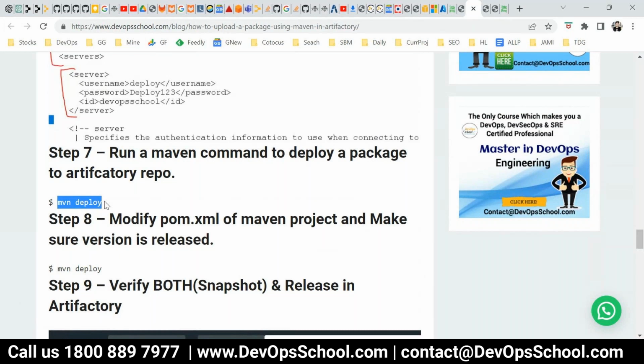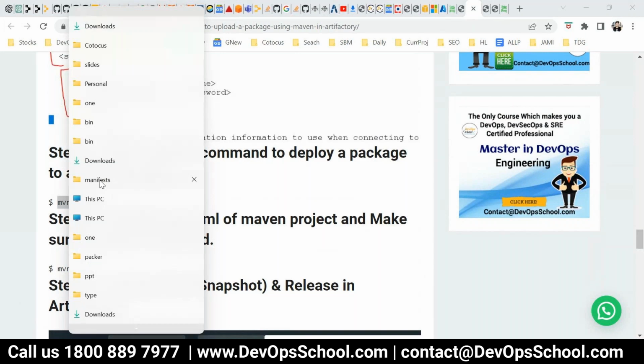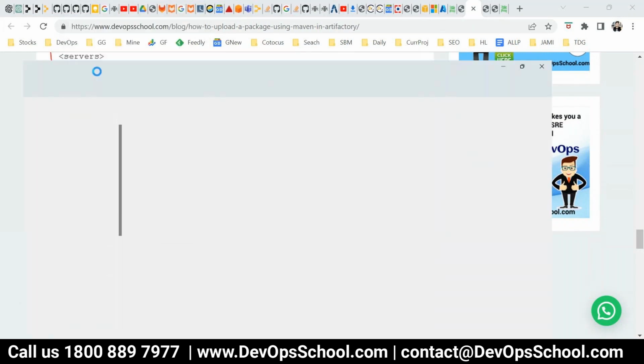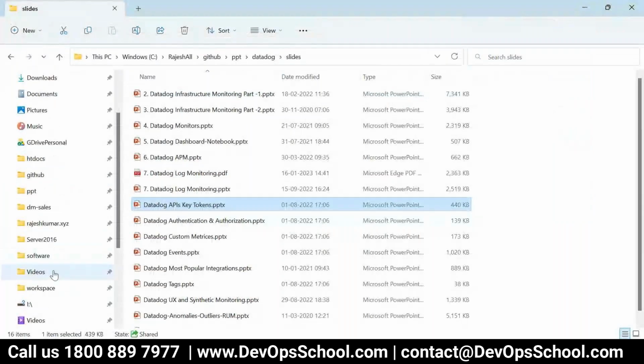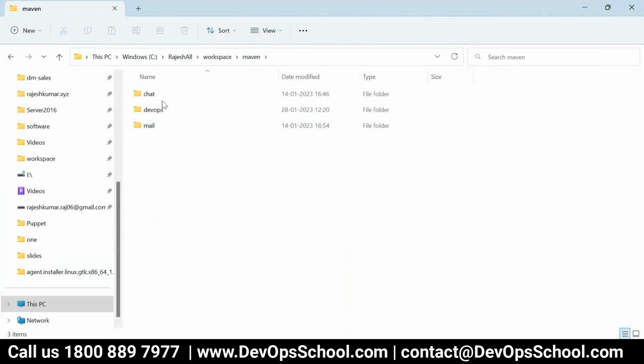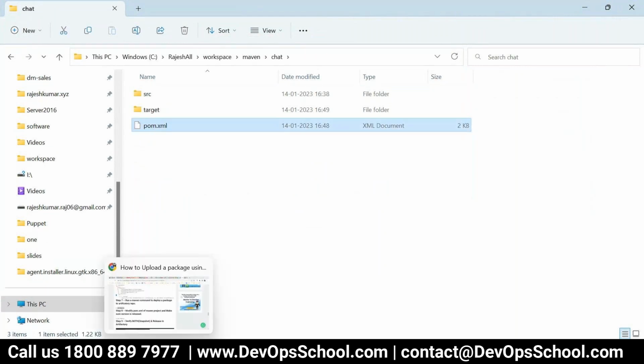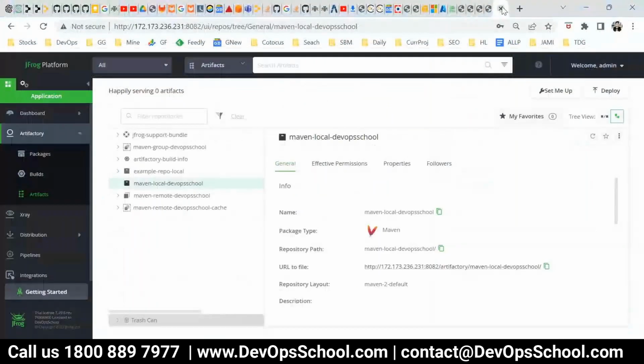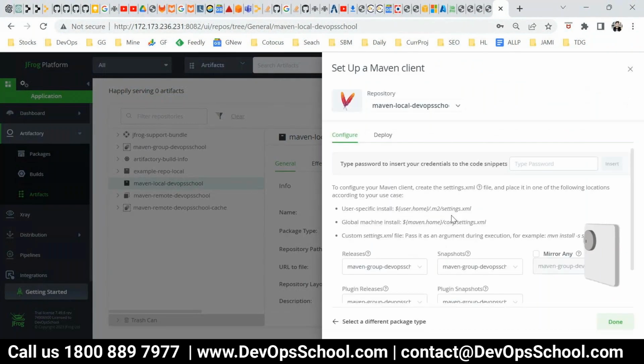So can we do that? I should be having a project. Where is the project? Let me check if I have this last project or deleted it. Yeah, it is there. So here this is the project. Okay, so pom.xml is here. So go ahead and create a settings.xml. So for local, set me up. Though you can copy paste from there also, but I'm showing you the functionality of Artifactory.